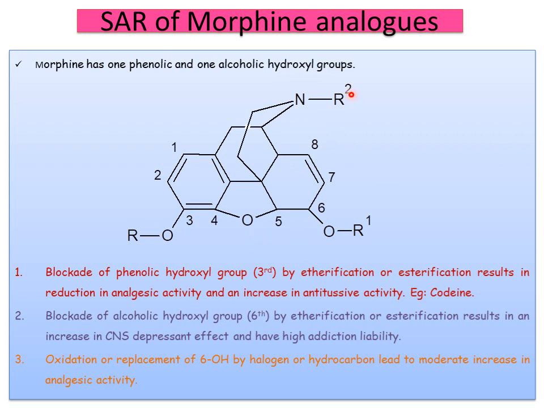And the next one is, this is always a tertiary nitrogen. 1, 2, 3. It is a tertiary nitrogen. If it is a quaternary nitrogen, automatically the activity decreases. That is, we will discuss those points in the next slide.